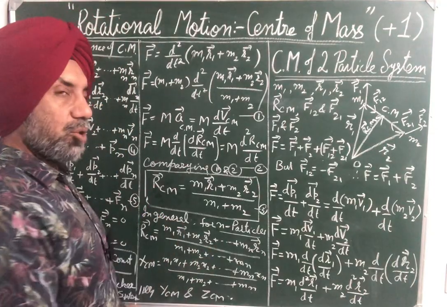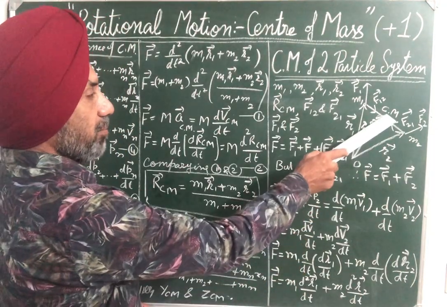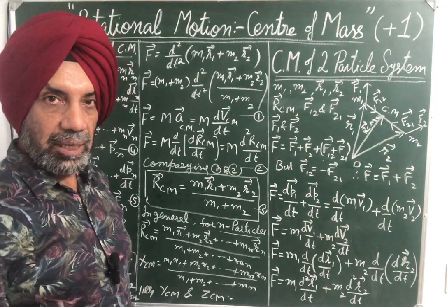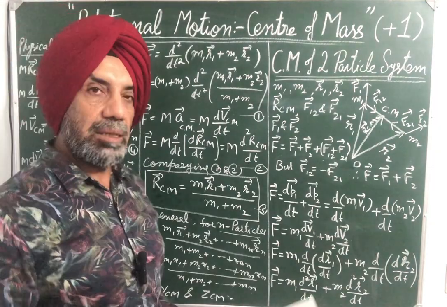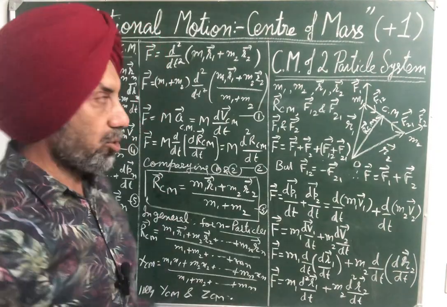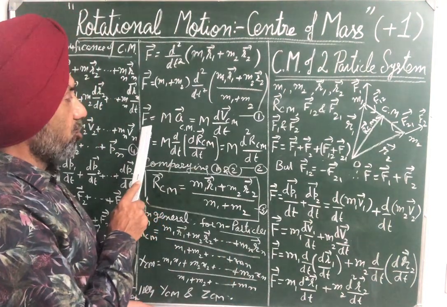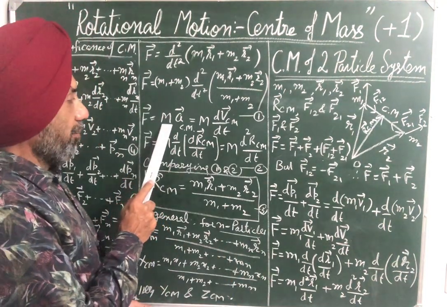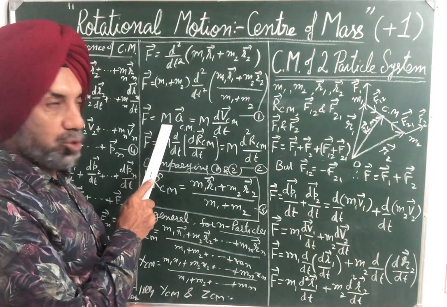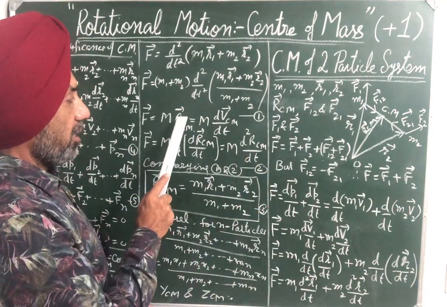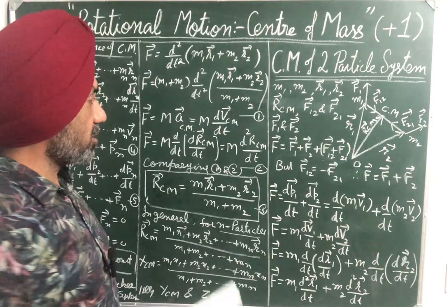Now by Newton's second law of motion, if a CM is the acceleration of center of mass, because center of mass describes the motion of the body as a whole, so total external force will also be equal to M, total mass which is supposed to be considered at center of mass, into acceleration of center of mass.